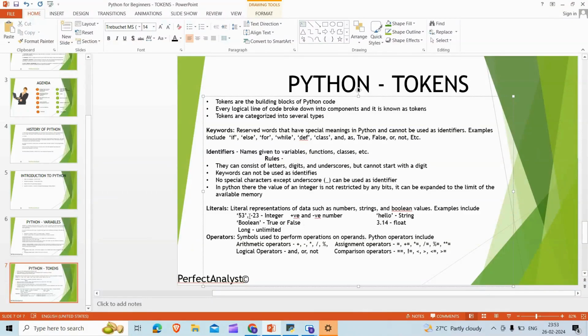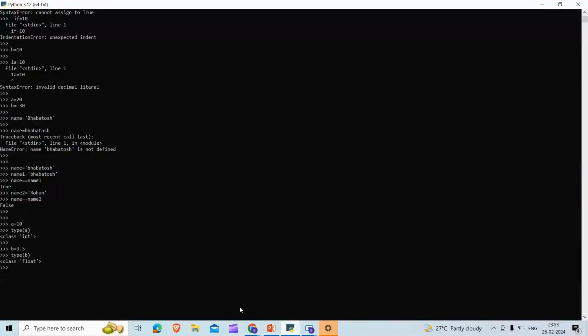Similarly, we also have to understand the operators. So let us try some operators here. You can try all these operators on your own and practice. So let me go with some simple operators like plus, minus. We have already used one operator here, right?